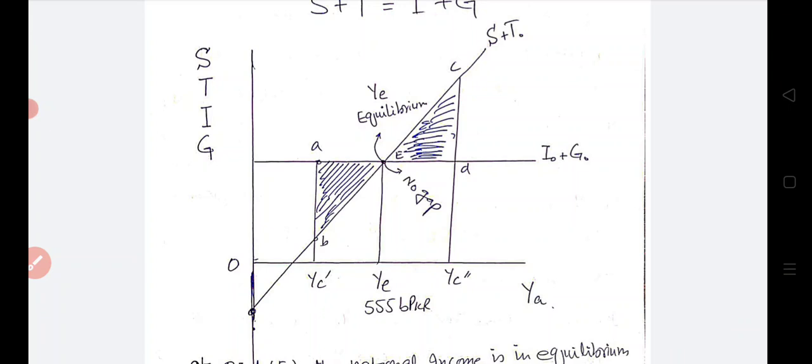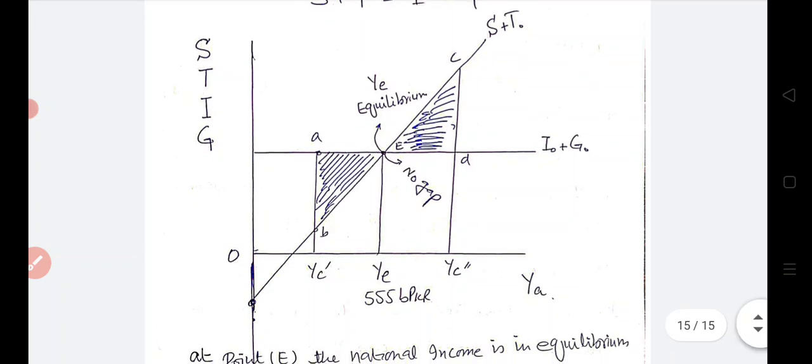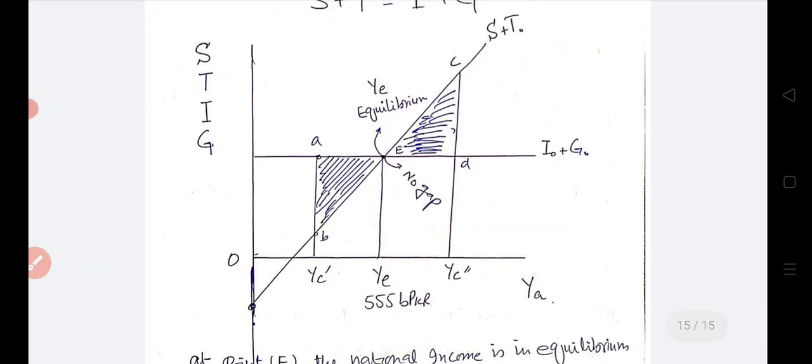Again, if the current output is greater than the equilibrium output, at YC double prime, we see that leakages are greater than injections, and here lies the deflationary gap, and the national income and output will shrink, output and employment will decrease here, until it reaches that point where leakages are equal to injections. Here we see that the area CDE, the shaded area, is termed as deflationary gap.